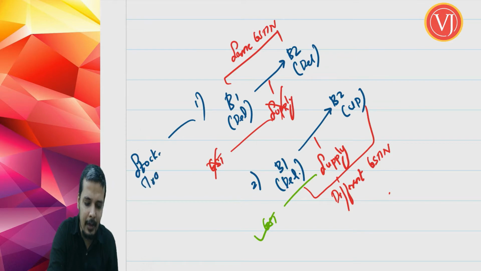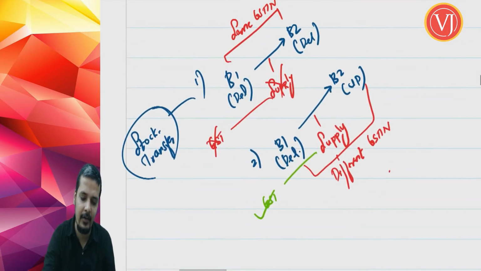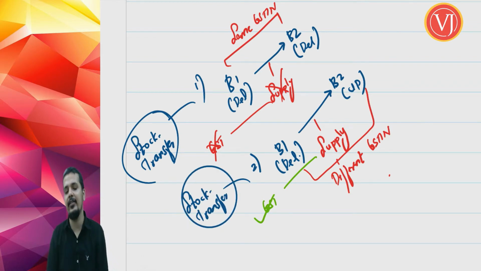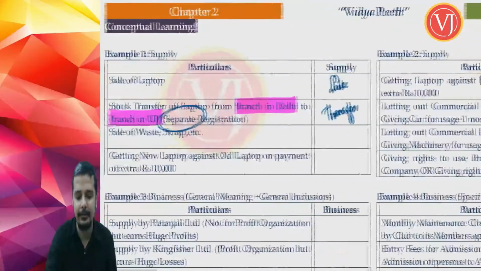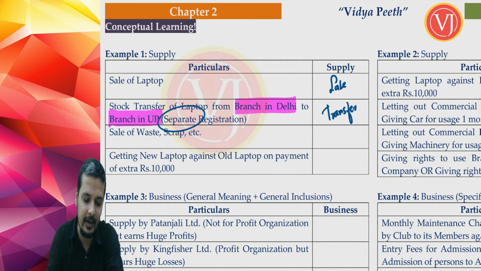Whether it is example 1 where you are talking about stock transfer within the same state where it is not supply, no GST, or whether it is example 2 where you are talking about stock transfer between branches of different states where it is deemed supply and there will be GST, but actually you are talking about stock transfer. So they have drafted the definition of supply in such a way that it covers transfer. It covers transfer. The second example was to explain to you what is transfer.